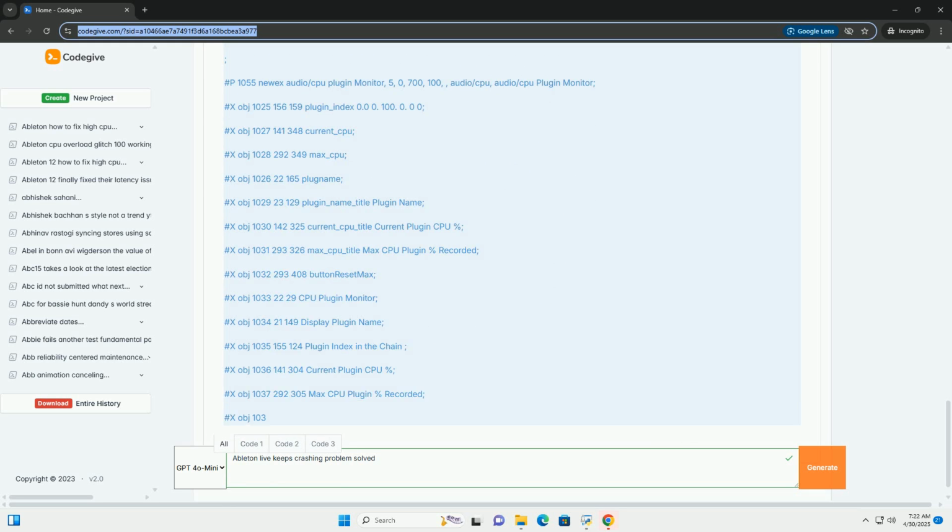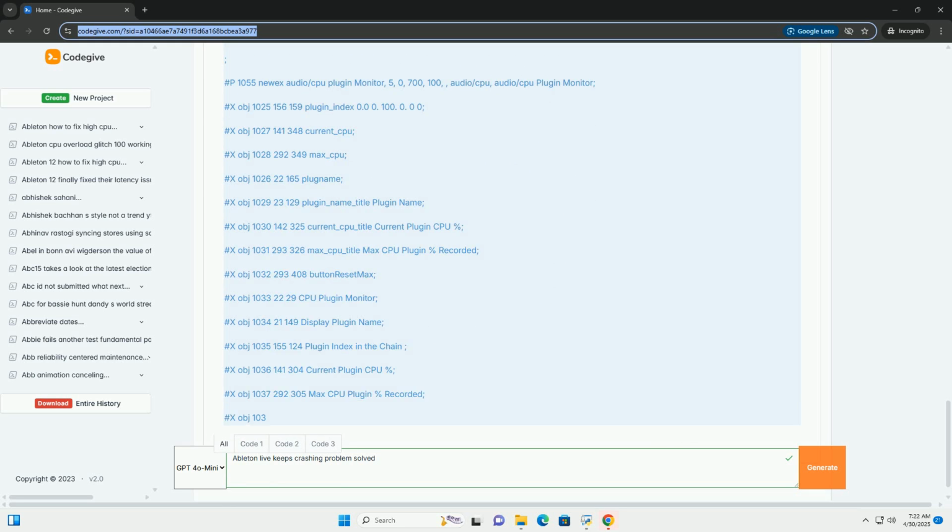Resample or bounce audio. Bounce sections of your project to audio files, reducing the number of active tracks. Change quality settings. Some plugins have quality settings, for example oversampling. Reduce these settings to lower CPU consumption.